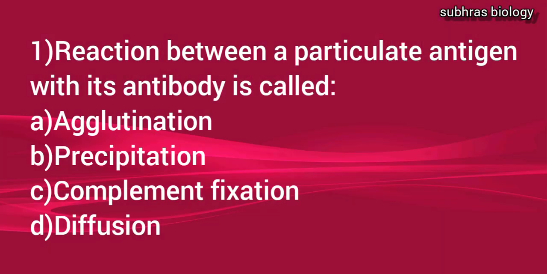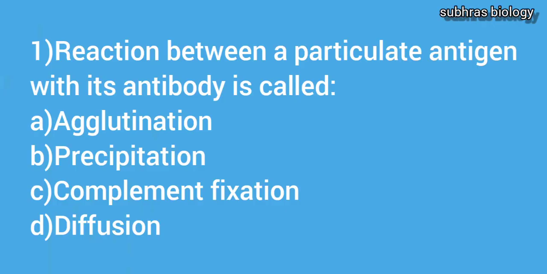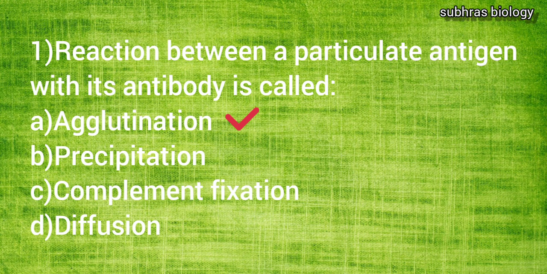So the first question, as you can see in this picture: the reaction between a particulate antigen with its antibody is called as first agglutination, second precipitation, third complement fixation and fourth diffusion. The answer is agglutination, because agglutination means clumping of particles. It is a reaction in which particles such as RBCs or bacteria suspended in a liquid collect into clumps, and which occurs especially as a serological response to a specific antibody. So the answer will be agglutination.